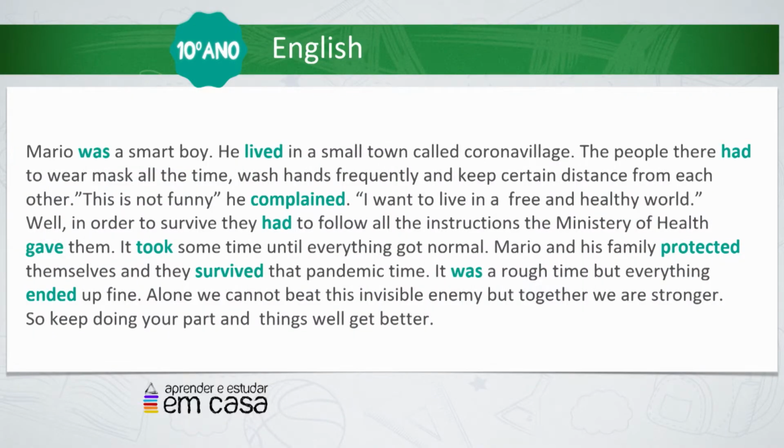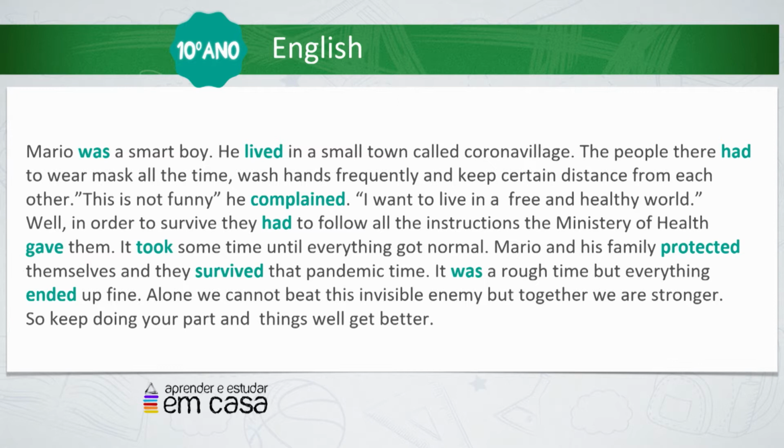Mario was a smart boy. He lived in a small town called Corona Village. The people there had to wear masks all the time, wash hands frequently, and keep certain distance from each other. "This is not funny," he complained. "I want to live in a free and healthy world." Well, in order to survive, they had to follow all the instructions the Ministry of Health gave them. It took some time until everything got normal.